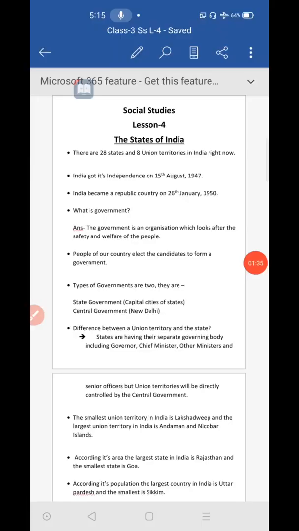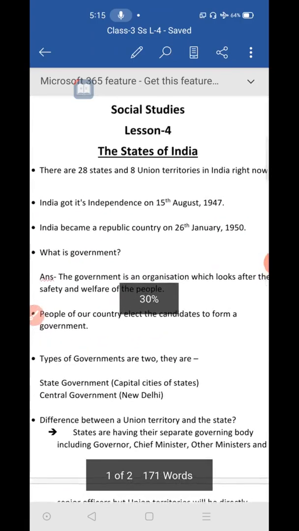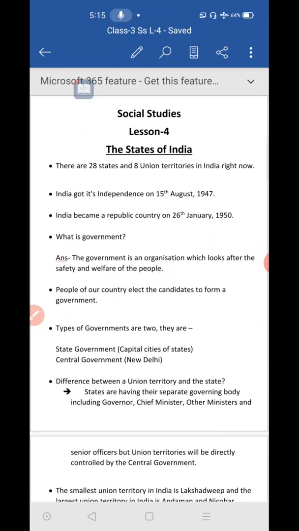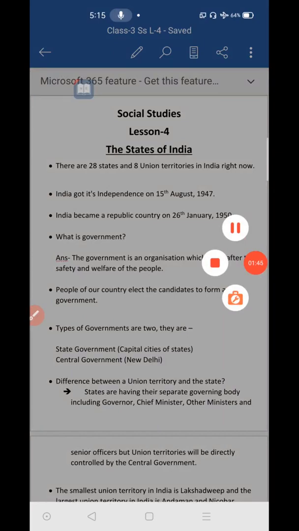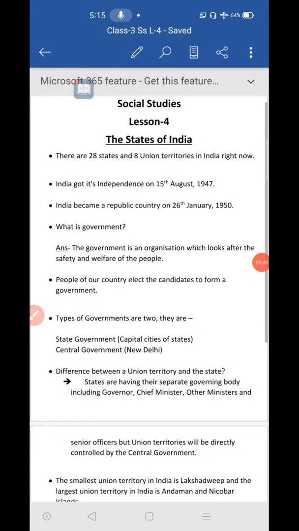Let's come to this part now. Lesson number 4, the states of India. Now you can see this point: there are 28 states and 8 union territories in India right now. It means at present 28 states and 8 union territories are there. Already in my previous class I explained this to you. I am just repeating this point for you all.